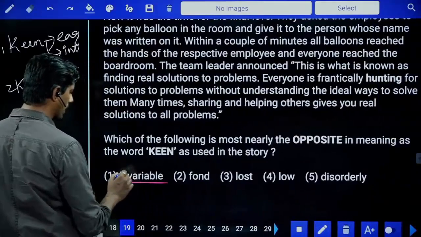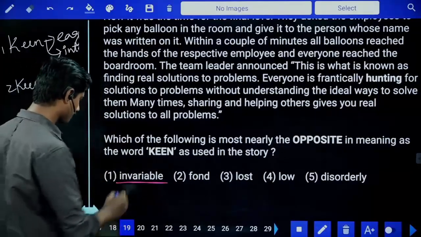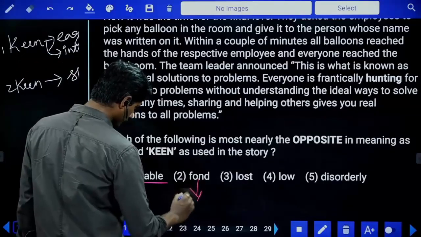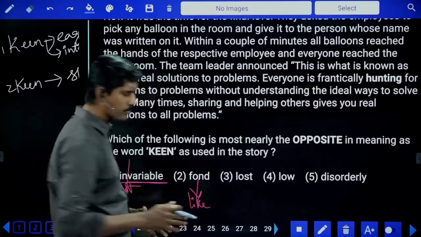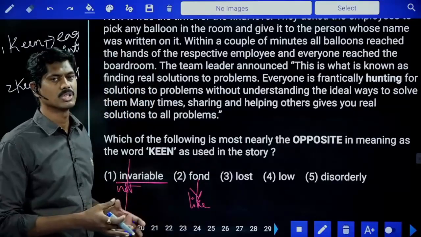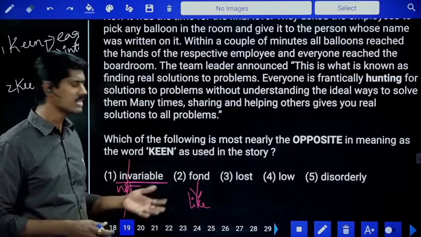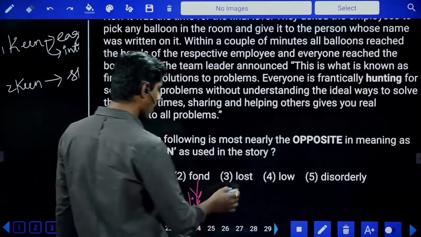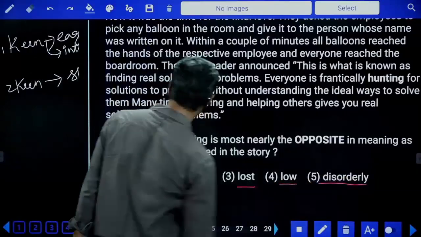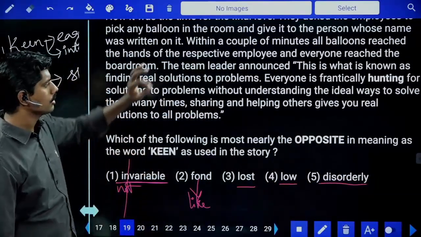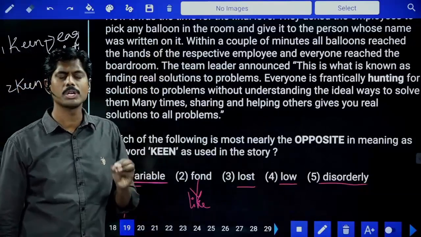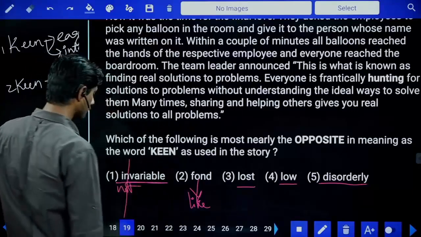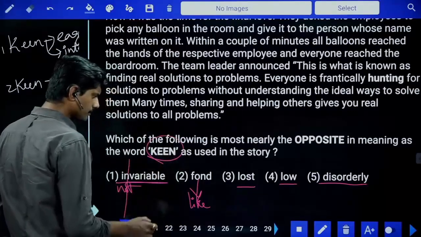Invariable, no variable at all, no division, no parts. In means not variables. Fond means liking. Some people are fond of music, means they like music. Some people are fond of pets, means they like pets. Some people are fond of cricket, they watch or play cricket. Lost, low, disorderly. Now here in the story, what is he talking about? He is talking about a team, young team who was keen. Keen with enthusiasm. Keen has a positive meaning.